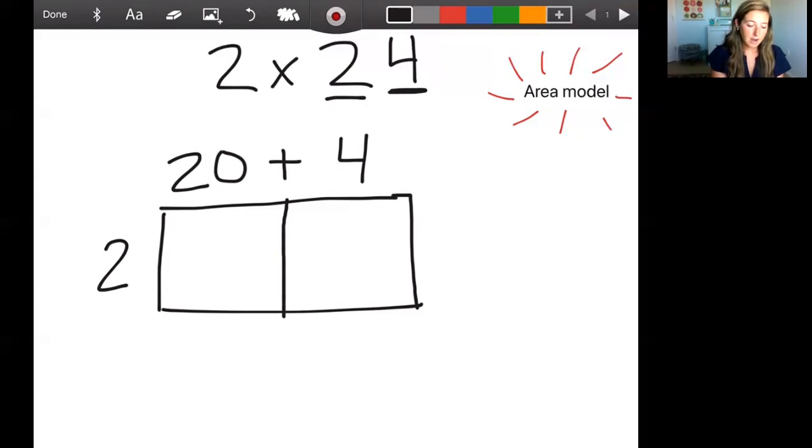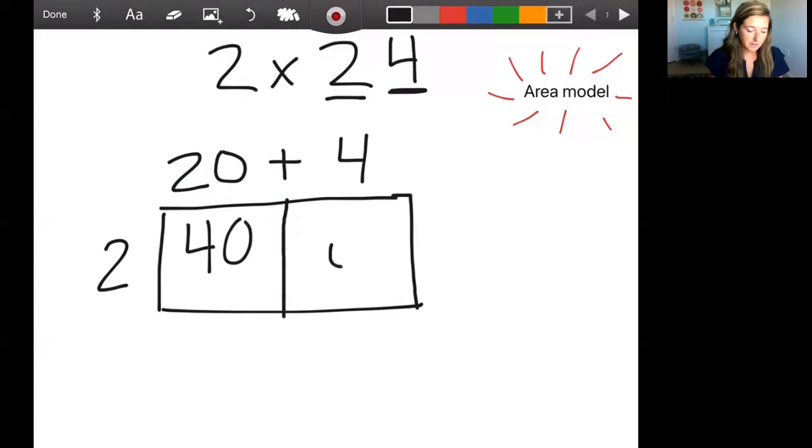Now, if you're doing this along with me, put your finger in this first box here, and drag your finger up. So we're going to do 20, and then drag your finger to the side, times 2. So we're going to be doing 20 times 2. What I like to do is start with just 2 times 2. I know 2 times 2 is 4. And then I count how many zeros are in the numbers around. So 2 doesn't have any zeros, but 20 has 1 zero. Okay, so I get 40.